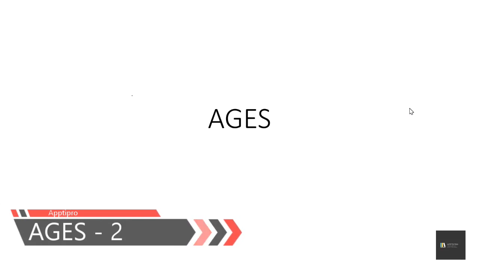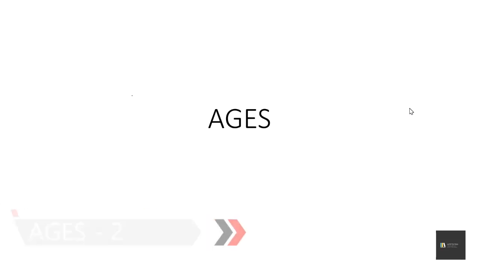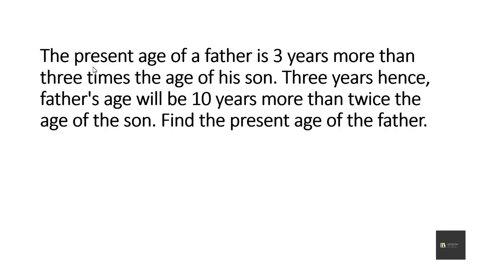In this video, we are going to continue to solve few more problems in ages. The present age of a father is 3 years more than 3 times the age of his son. 3 years hence, father's age will be 10 years more than twice the age of the son. Find the present age of the father.